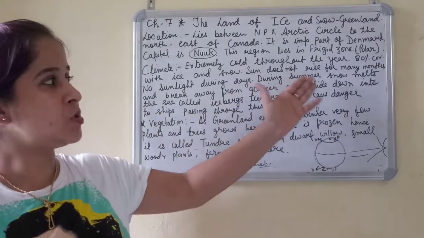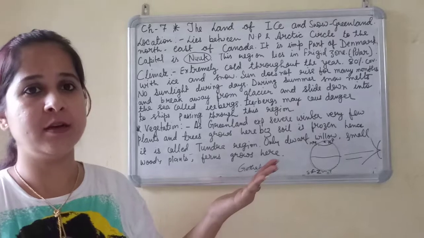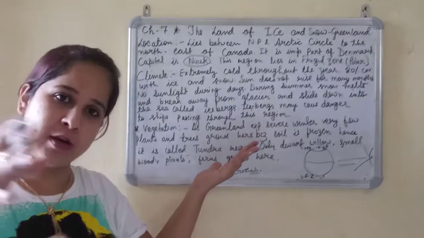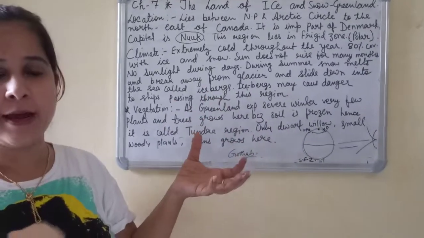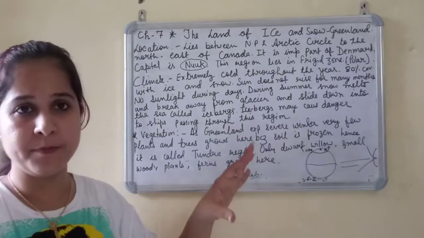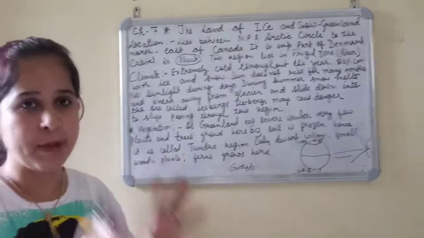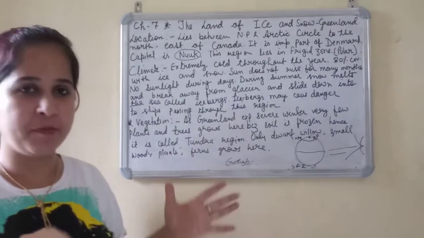During summer, snow melts. During winter, actually winter is there, and the second part is that Greenland is naturally frigid, naturally very cold. So winter and the frigid characteristic of this part make it extreme cold. But during summer, somehow the ice melts. The frozen ice is melting during summer.